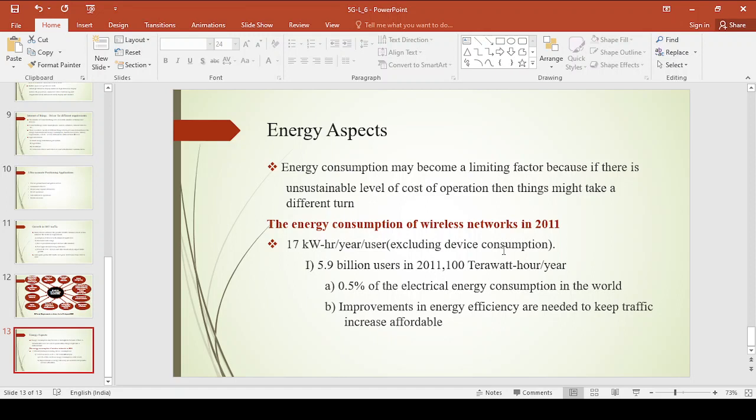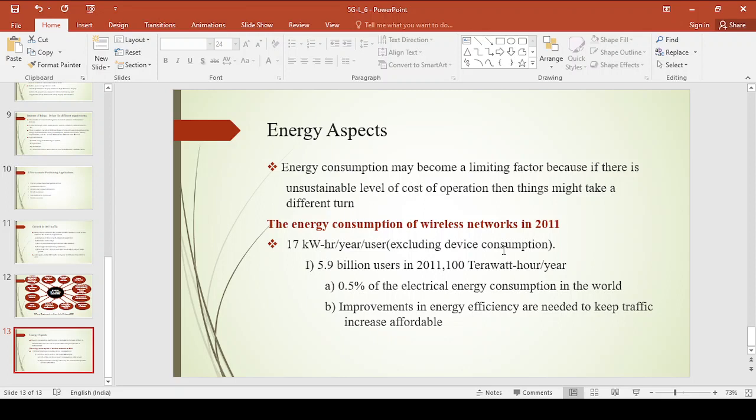Now in order to overcome this, what we are expecting from the future generation system is improvements in the energy efficiency, right? Improvements in the energy efficiency are expected from the future generation system to keep the increase in the traffic affordable.